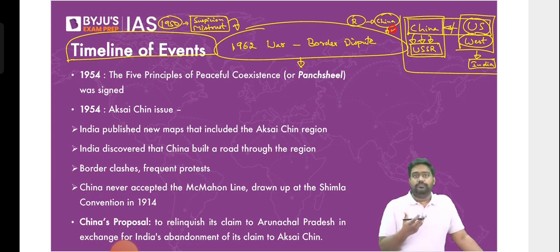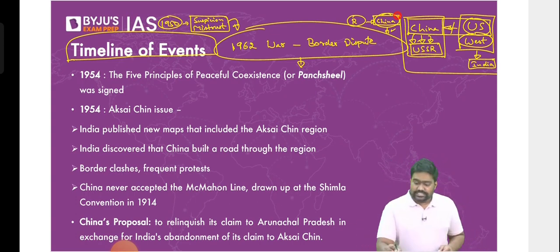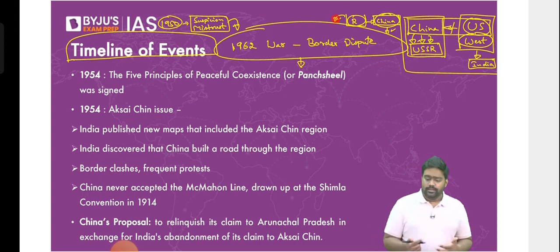It is very reactive. It reacts to situations. Sometimes it overreacts. And using force, using aggression comes naturally to the PRC because of its Maoist communist ideology. This concerns even Russia as well, and the Soviet Union also was concerned about it. That's why Russia and China are not extremely good friends. They do have their own concerns about each other. But because of their common interests, they're aligned with each other. So India, obviously, being a democratic state, an open society, we had our concerns about China.